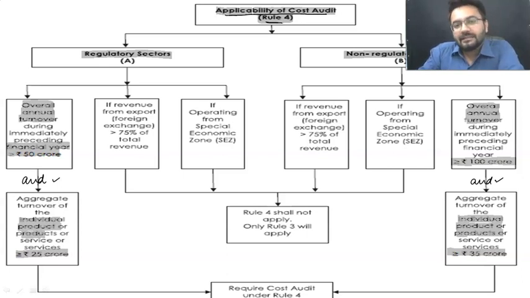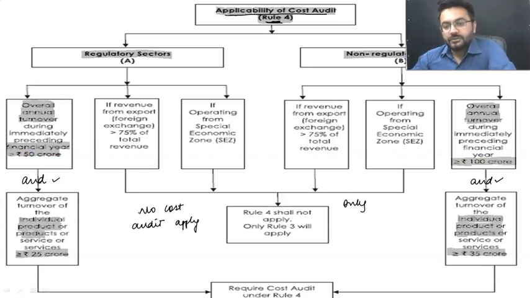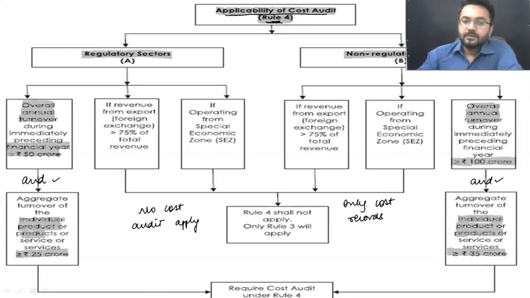Now there are certain instances when rule number 4 is not going to apply. Only rule number 3 will apply. That means there will be no cost audit application. No cost audit is going to apply. Only cost records need to be maintained. Only cost records are required to be maintained by the organization if the revenue from export foreign exchange is more than 75% of total revenue, or if you are operating from a SEZ zone, right?